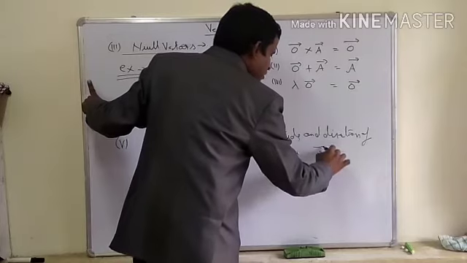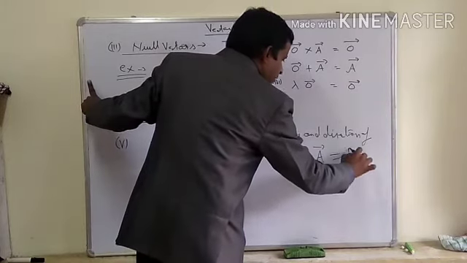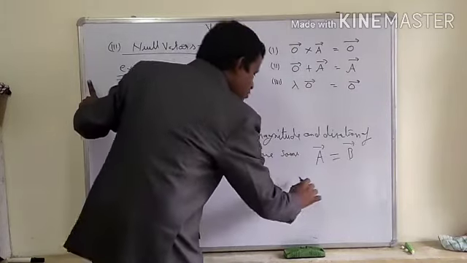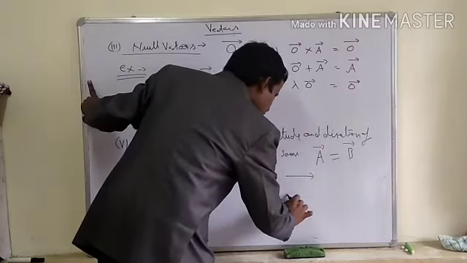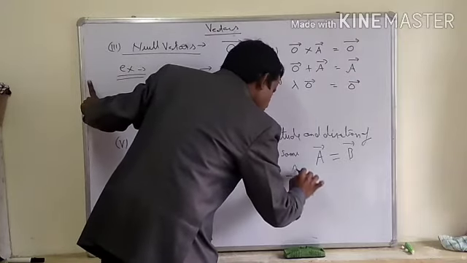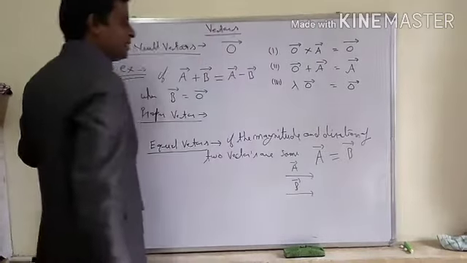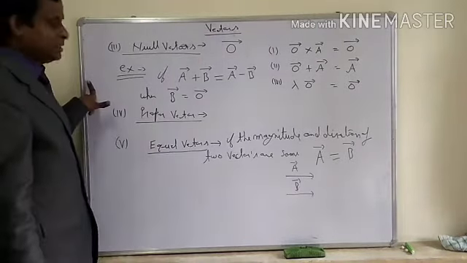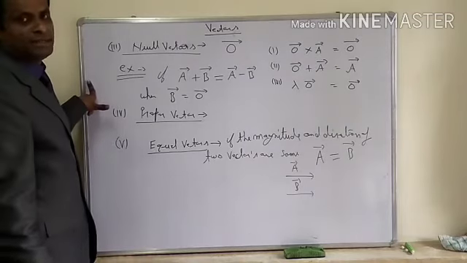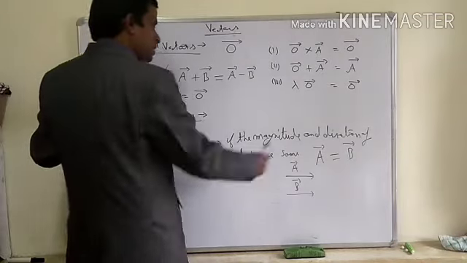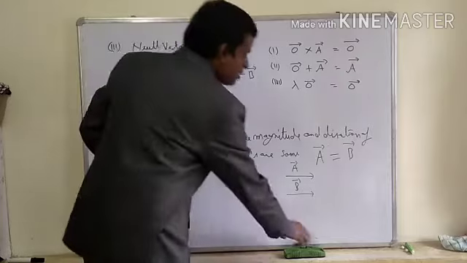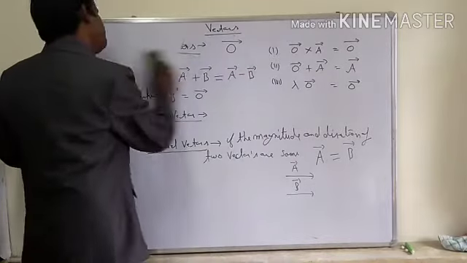Suppose vector A and vector B are equal, so we will say that the length of the two vectors and the direction of the two vectors will be the same, or the magnitude and the direction of the two vectors will remain the same. Then we will say the vectors are equal vectors.